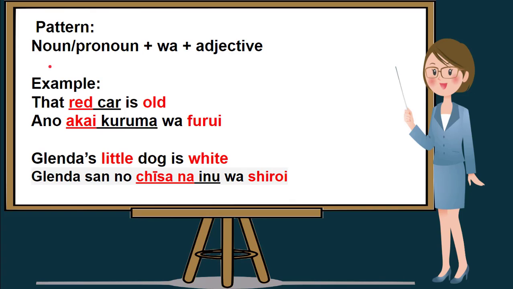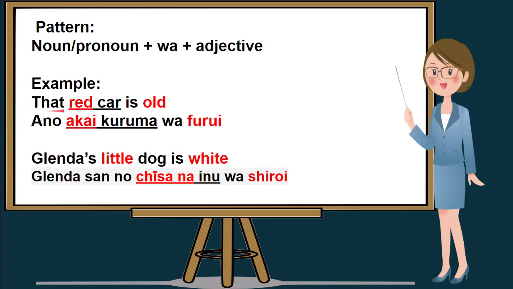In our next example, we will be following noun or pronoun plus wa plus adjective. The first in the sentence will be the noun or pronoun followed by wa and the adjective. So in our first example, that red car is old. You can see that adjectives are written in red so that we can easily distinguish them.